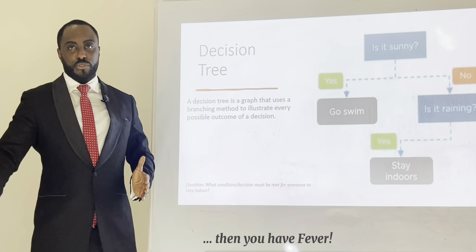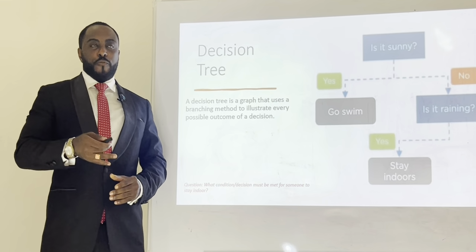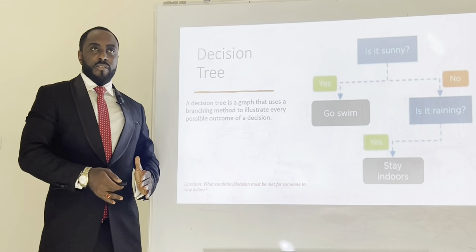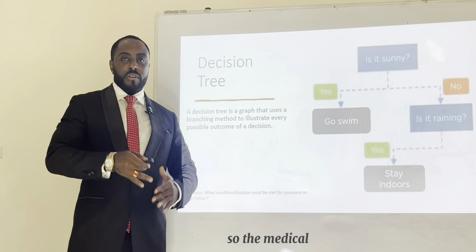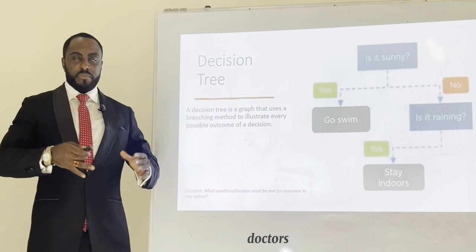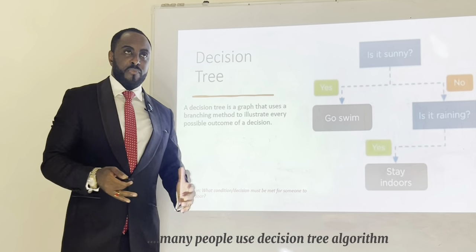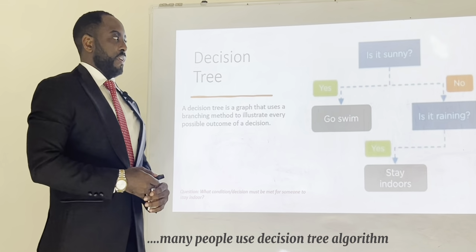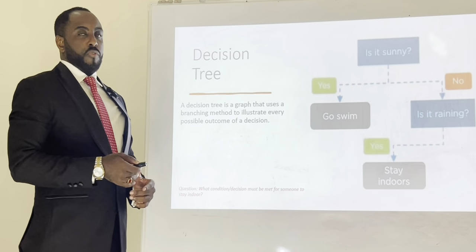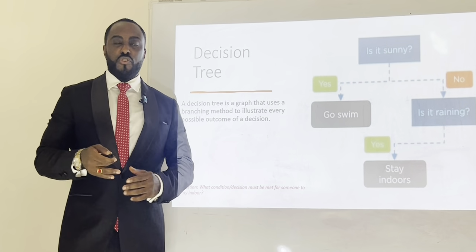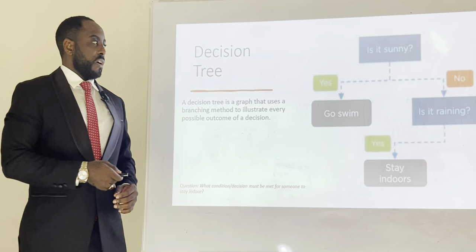Then you have fever. I can go further by saying, are you stooling? Yes. Do you have bitter tongue? No. Then you are pregnant. Okay. So the medical doctors, the clinicians, many people use decision tree algorithm. So it's just similar to this. During the next class, we'll talk more on decision tree and how to use the algorithm.